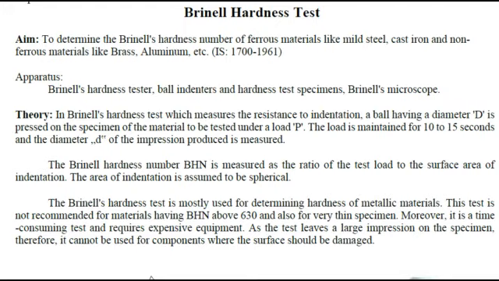So one can define hardness like this: hardness is the property of the material to resist plastic deformation, to be specific, localized plastic deformation. In this lab, you will be learning about three different hardness testing machines. One is Rockwell hardness, then Vickers and Brinell. Brinell is the oldest among these three, in which a steel ball is used to make an indentation on the material.